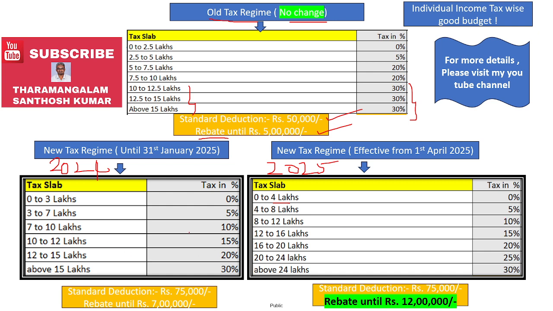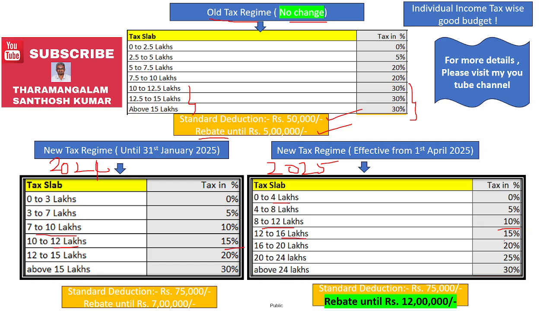7 to 10 lakhs was 10%, whereas now the 10% bandwidth has increased from 10 lakhs to 12 lakhs. For 15%, in 2024 it was until 12 lakhs only, whereas you can see it has increased until 16 lakhs.